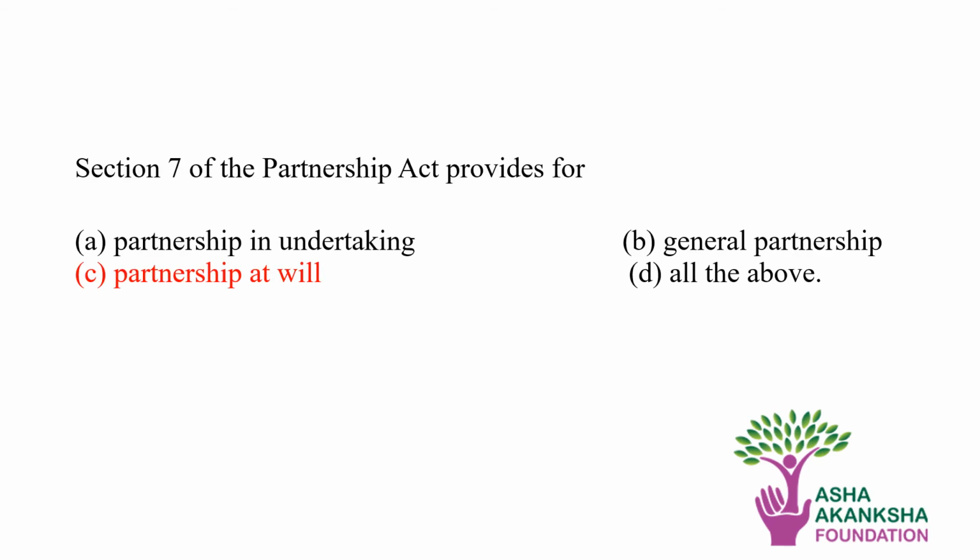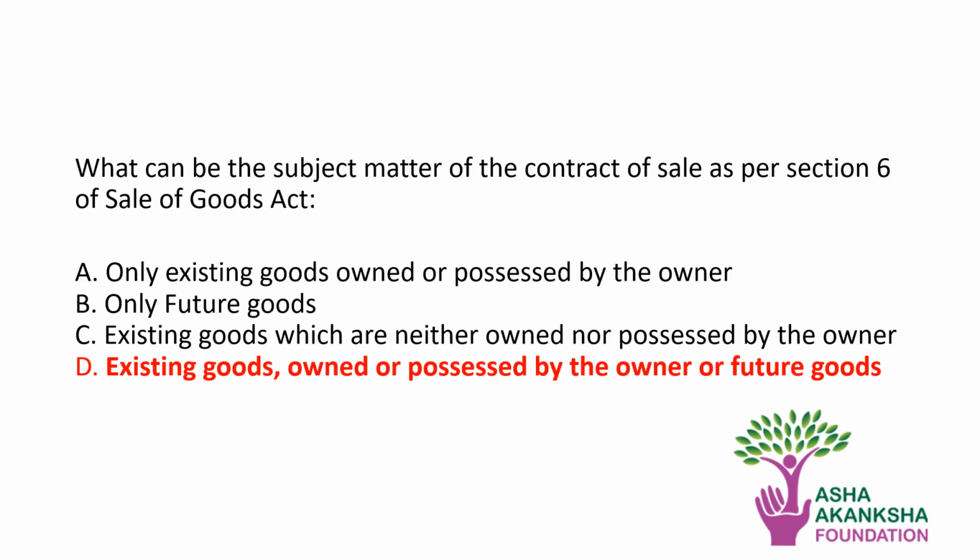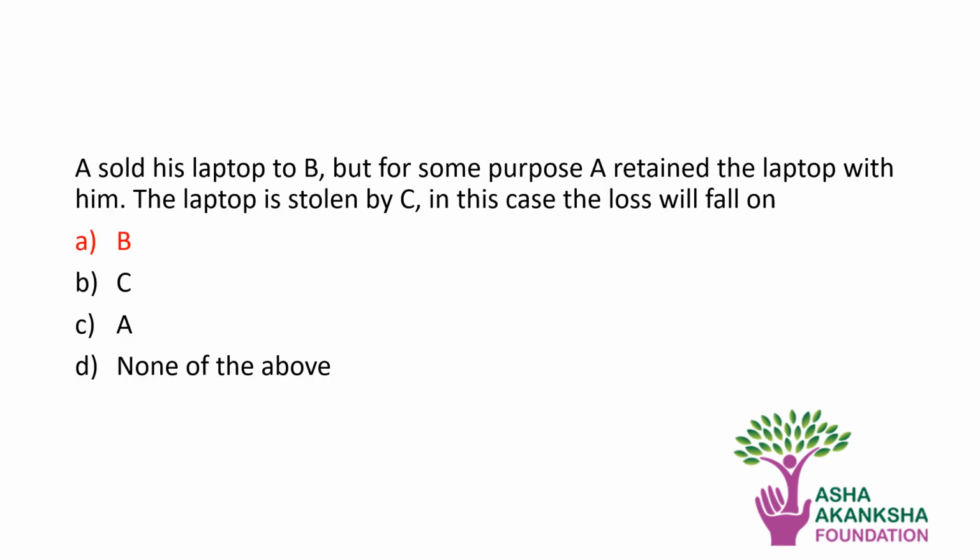Next question. Section 7 of the Partnership Act provides for, the correct answer is partnership at will. Next question. Which can be the subject matter of the contract of sale as per Section 6 of Sales of Goods Act? The correct answer is existing goods owned or possessed by the owner or the future goods.